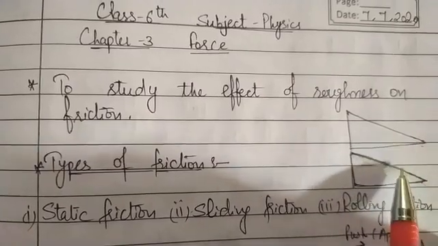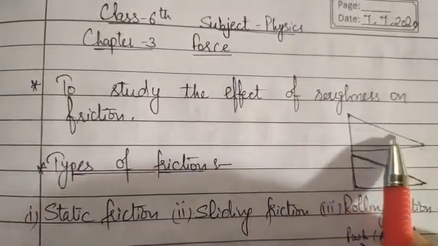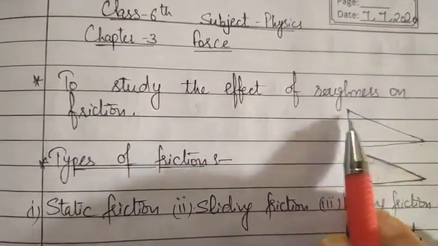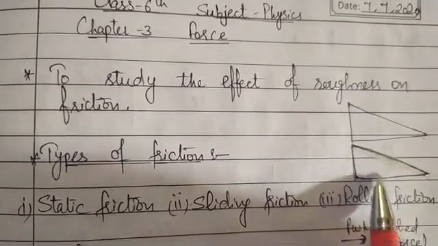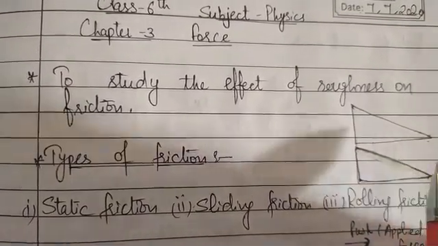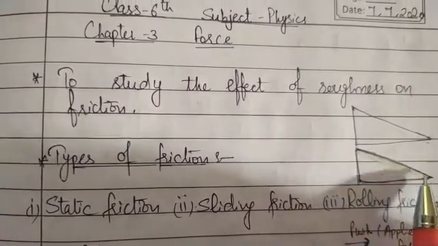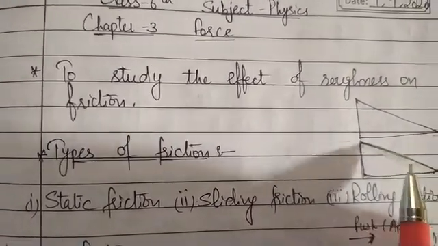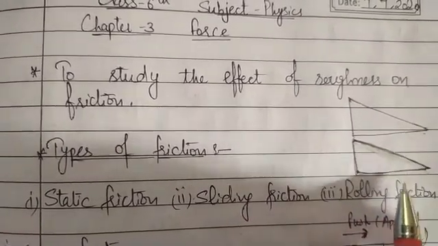We will observe that the distance covered by the ball on the ramp where there is no crumpled sheet will be more, but where we have placed the crumpled aluminium sheet, the distance covered by the ball will be less. Why? Because of the force of friction caused by the aluminium foil.